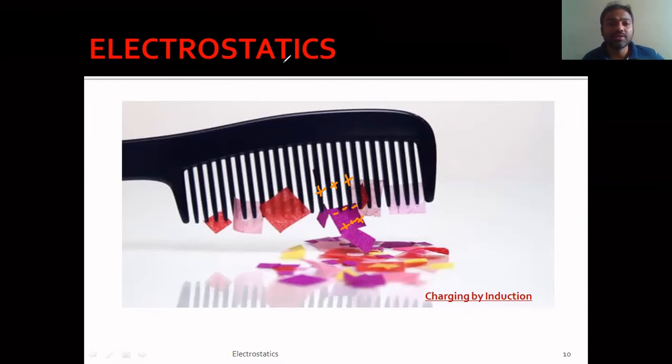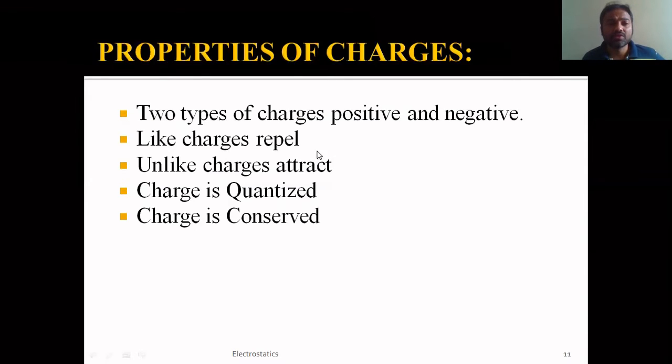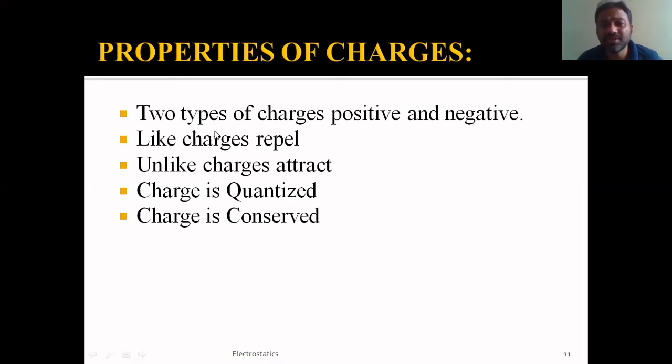Now let us move on to our next slide. What are the properties of charges? To understand the properties of charges, you know from the discussion itself that the charges are of two types. One is positive and another one is negative. And you also know that like charges repel and unlike charges attract.